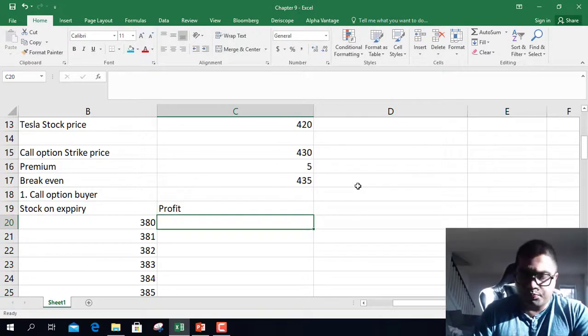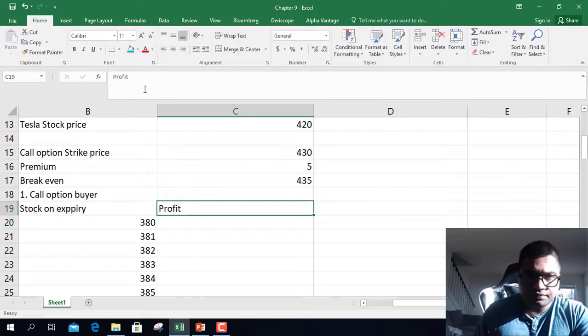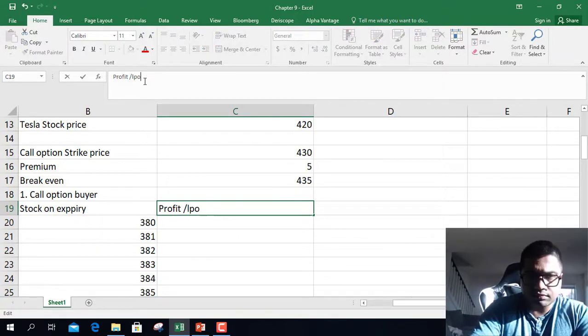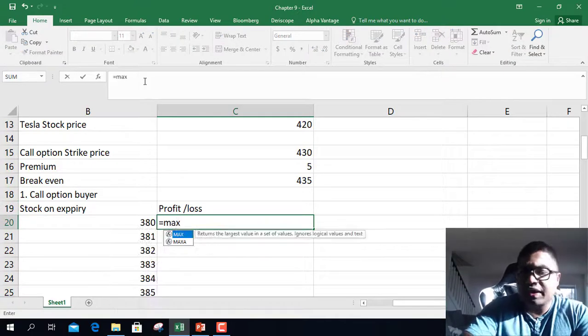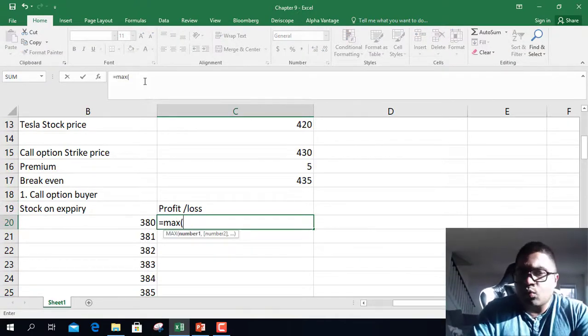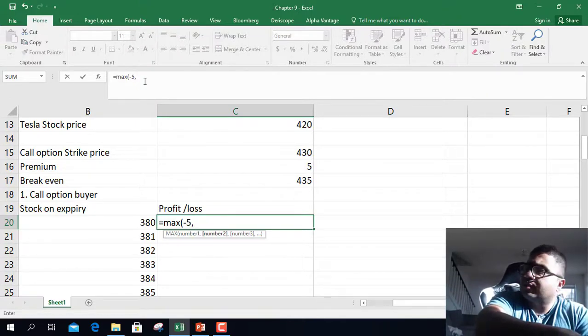So profit or loss, how to do that? Profit or loss is a max function. What is the maximum loss you will suffer on this contract? It is -5, that is $5. And what is the profit you can actually make on this contract?